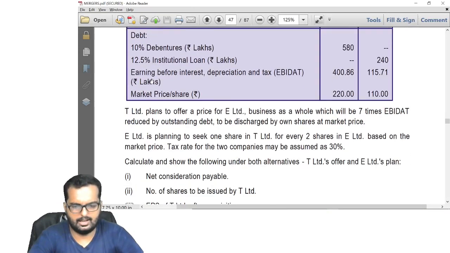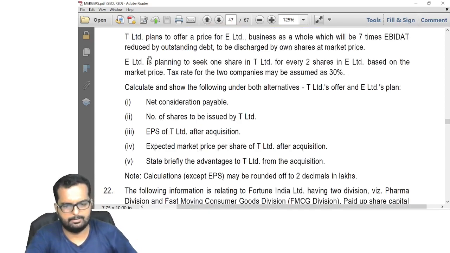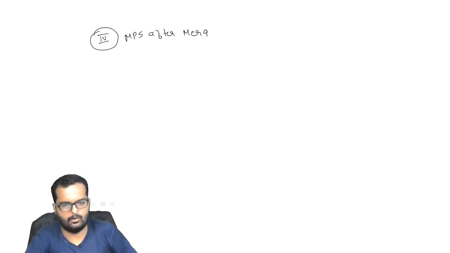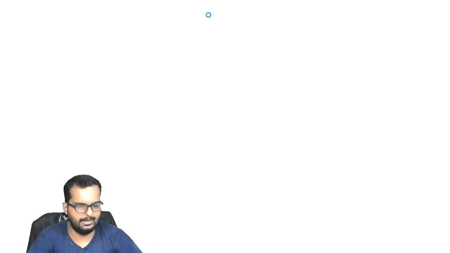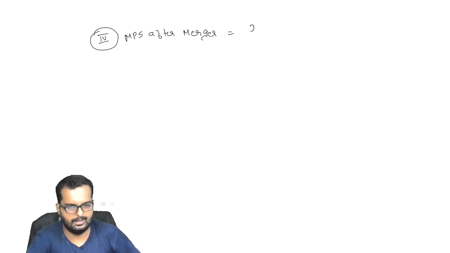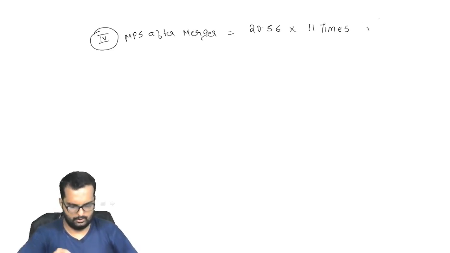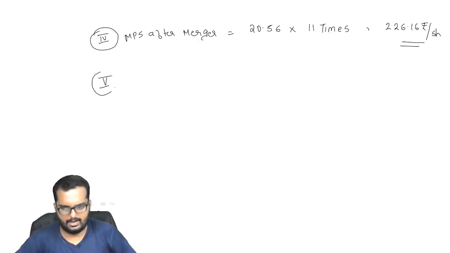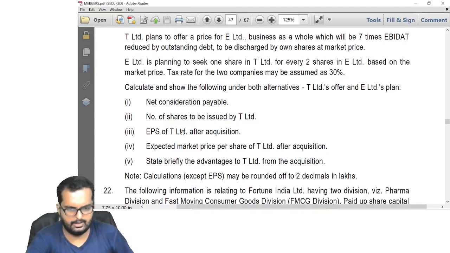What is the next thing that they are asking over here? They are asking the expected market price per share after acquisition. Okay. So MPS after merger. This is something we have already learned. That will be nothing but EPS, that is 20.56, into the PE ratio, 11 times. So when I do this, what is the answer I get over here? Do I get the answer as 226.16 rupees per share? Correct.